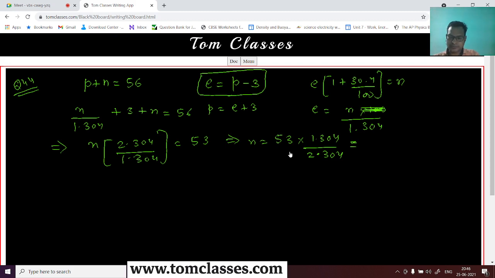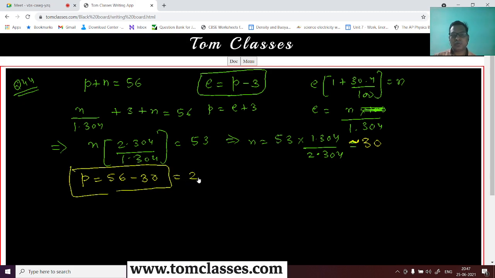So let's see this. It is 1.304 divided by 2.304, so that is 0.56 multiplied with 53. This value is approximately 30, so the number of neutrons is 30. If the number of neutrons is 30, then protons are going to be 56 minus 30, which is 26.